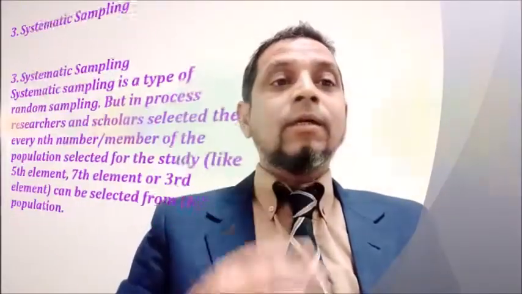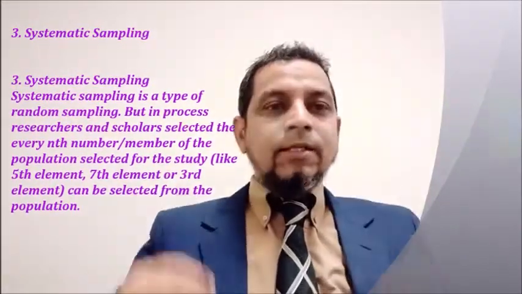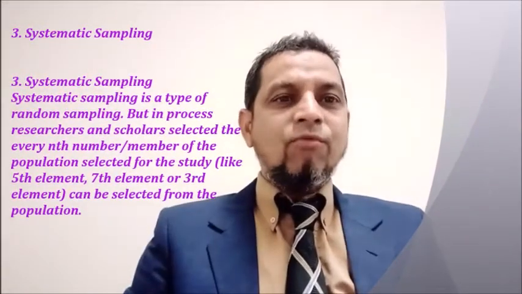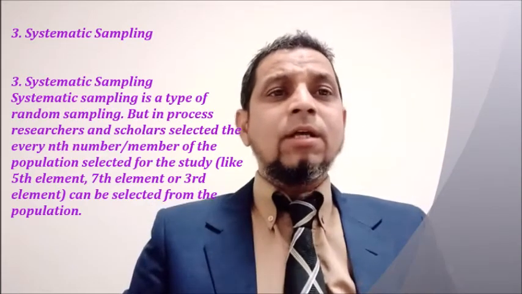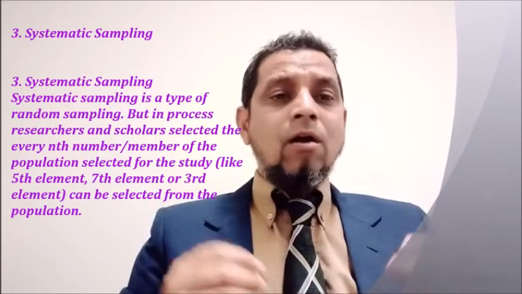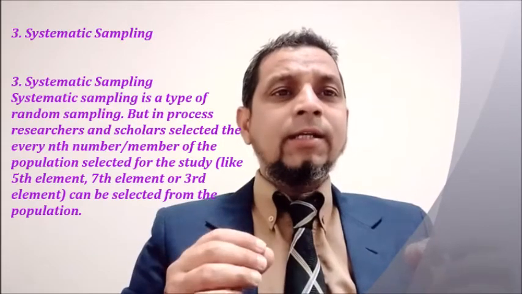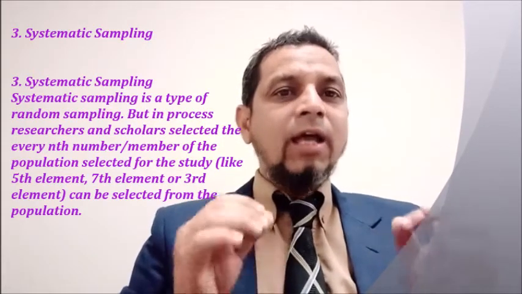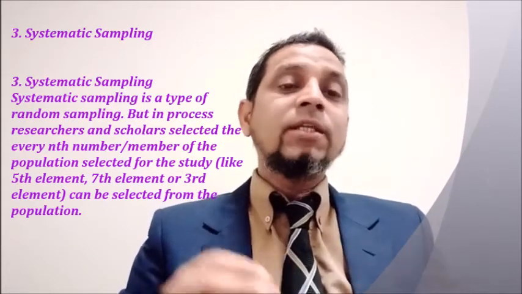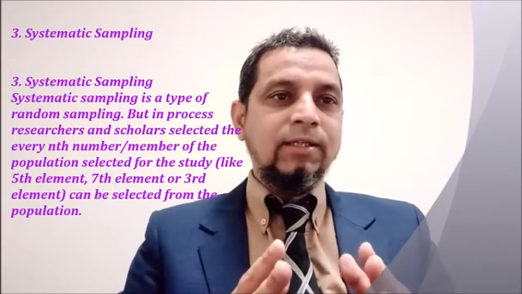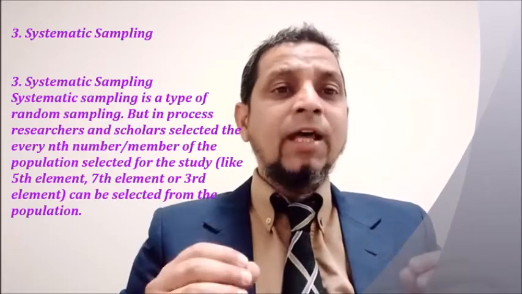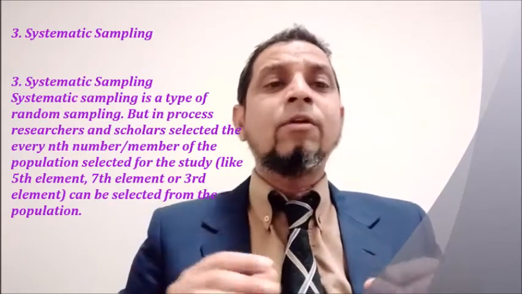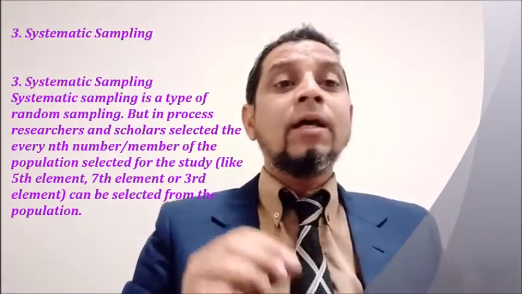Number three, systematic sampling. Systematic sampling is a type of random sampling, but in this process, the researcher or scholar selects every nth member of the population for the study. In some cases, it can be every fifth element, every seventh element, or every third element selected from the population.